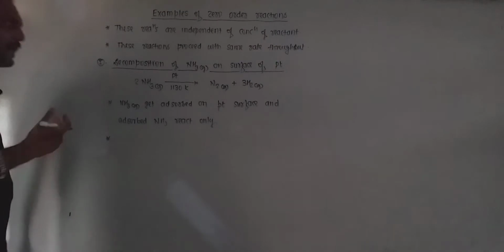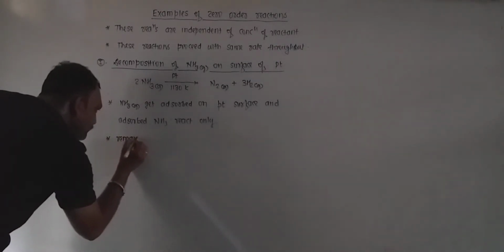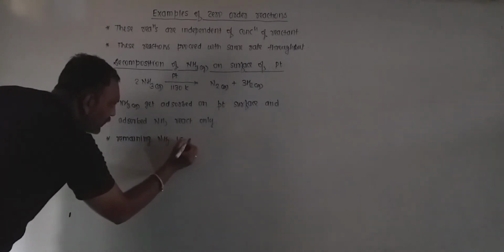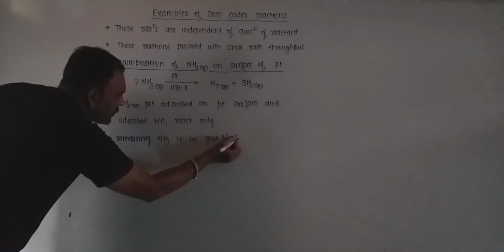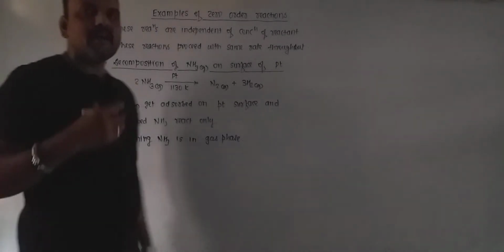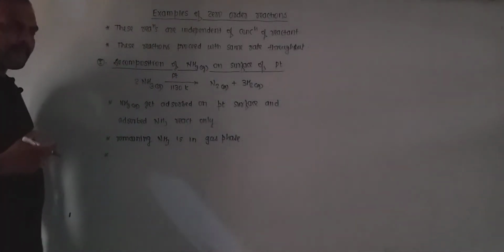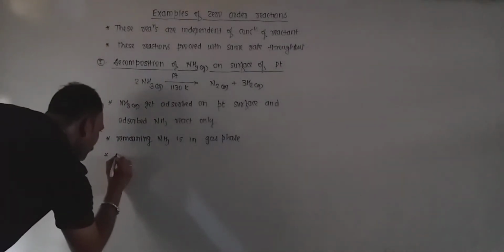So whatever the gas phase ammonia, remember the remaining ammonia is in gas phase, and very importantly the ammonia undergoing decomposition is very less in amount when compared with the total amount of NH3 subjected, remember.